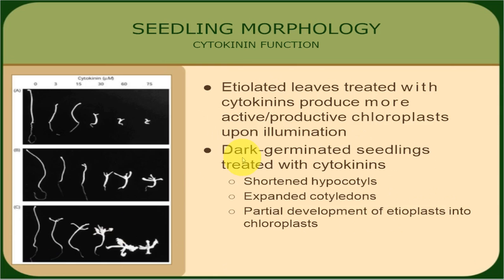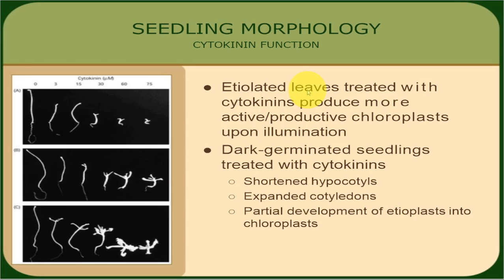Then seedling morphology. When seedlings grow in dark conditions, they become yellow. That is known as etiolation. When these etiolated leaves are treated with cytokinin, they produce active chloroplast after illumination.